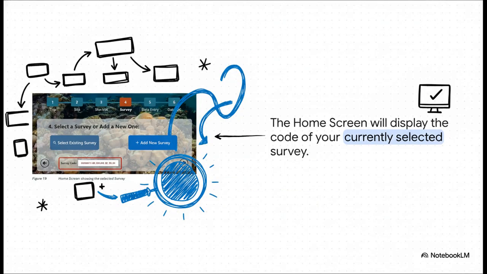Now, after you select a survey from that list and click the Confirm button, the system takes you right back to the main home screen. And you'll see its unique survey code is displayed right there. This is really helpful because you always know exactly which survey record is active and ready for data entry.